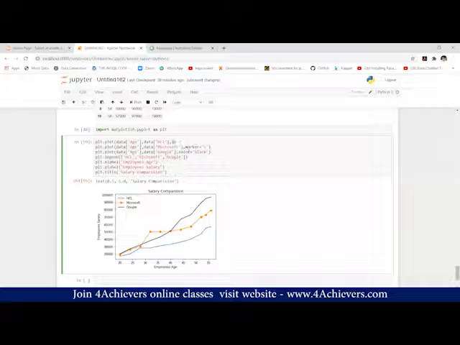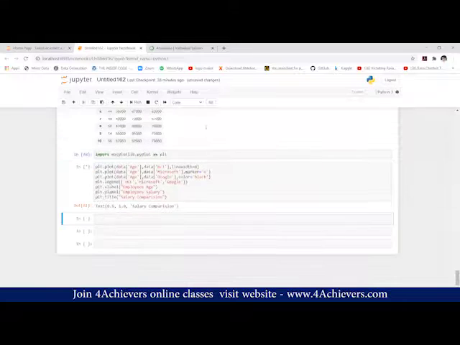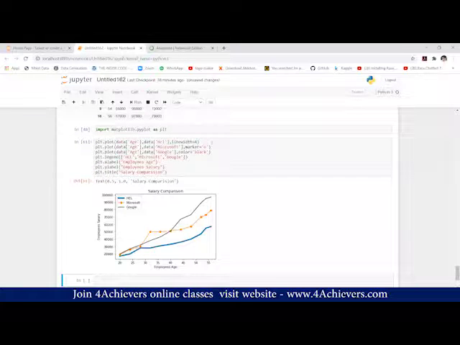For auto populating, what is the shortcut? Tab key. Okay, I'll check whether it is working or not. So I'll write, let's say, 10. Yes, it is working. Then 4. That is fine. That looks fine.